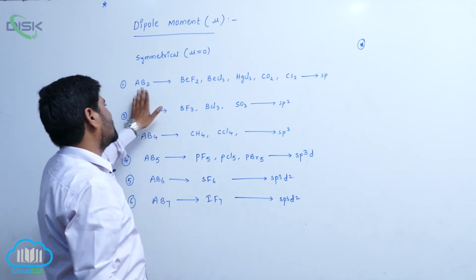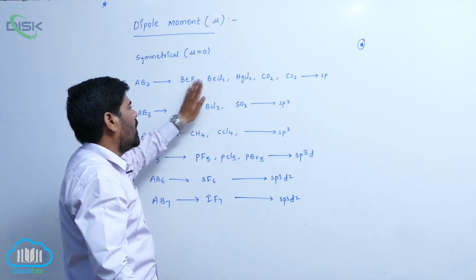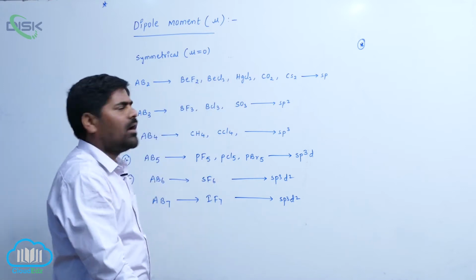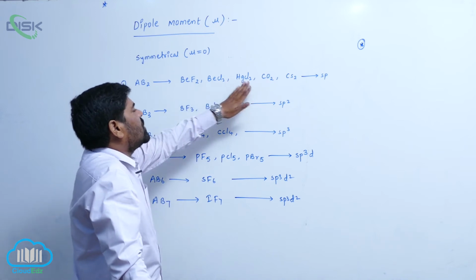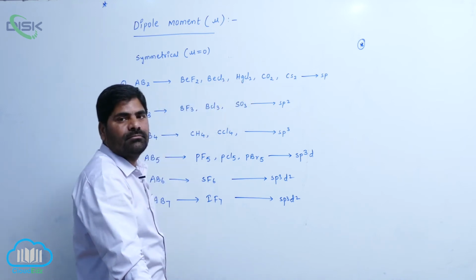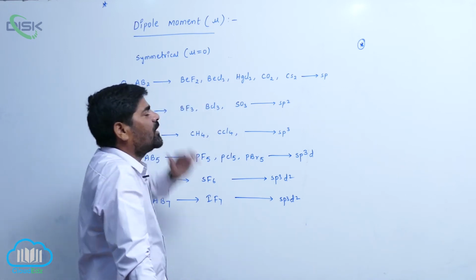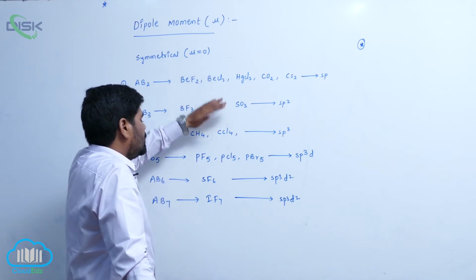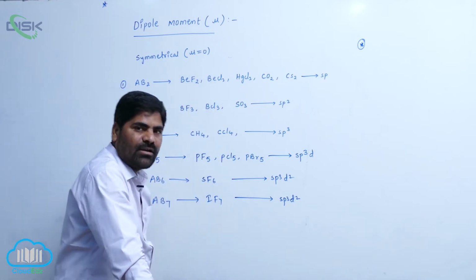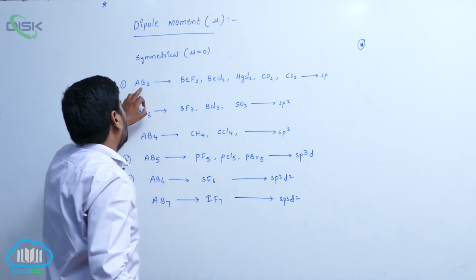Now here I am giving some examples. These are the molecules which have appropriate geometries, without lone pair of electrons around the central atom. So therefore they have a regular shape or regular geometry. That is the reason why these molecules are known as symmetrical molecules.